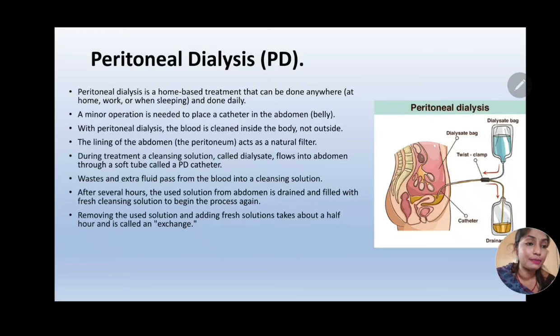Here the lining of the abdomen, also known as the peritoneum, acts as a natural filter. During treatment, a cleansing solution called dialysate is pumped into the body. It flows into the abdomen through this PD catheter, which is a soft tube. The waste and extra fluid pass from the blood into this cleansing solution. After several hours, the used solution is drained from the abdomen and it is filled with a fresh cleansing solution to begin the process again. Removing the used solution and filling it with fresh solution takes about half an hour, and this time is known as exchange time.